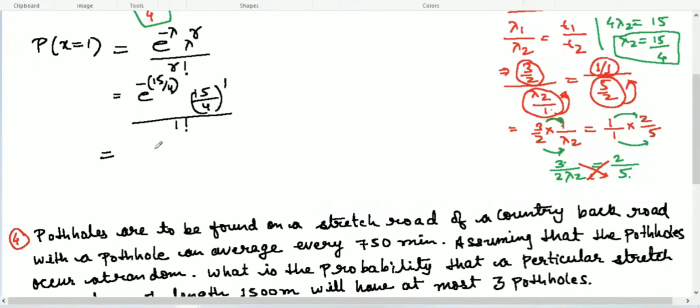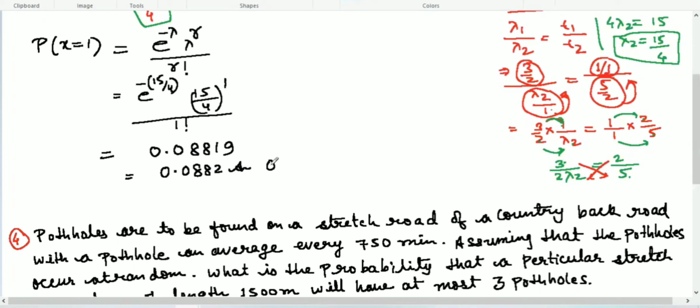When you put everything in the calculator, you will get 0.08819. If you want 3 decimal places, this will be 0.088. Correct to 4 decimal places, it is 0.0882.